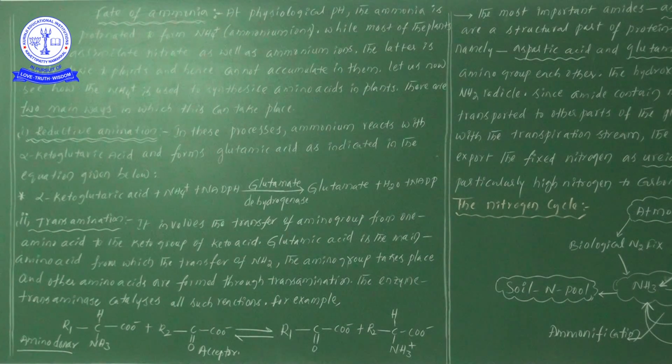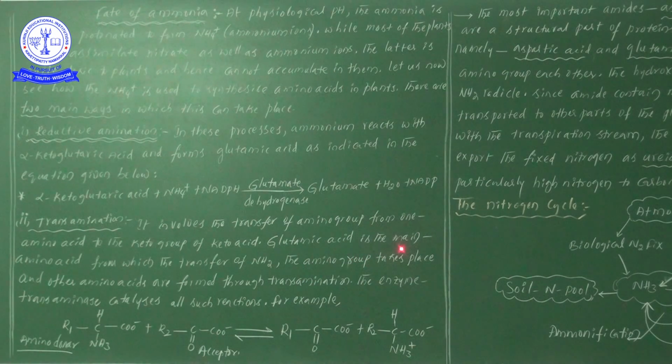Now let us see. It involves the transfer of amino group from one amino acid to the keto group of a keto acid. So how does the process of transamination take place? It involves the transfer of amino group from one amino acid to the keto group of a keto acid. As we read before, we understood what is going to happen: the amino group is going to be reached to the keto group of the keto acid.